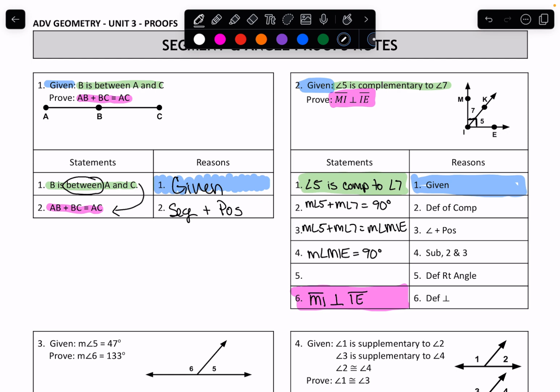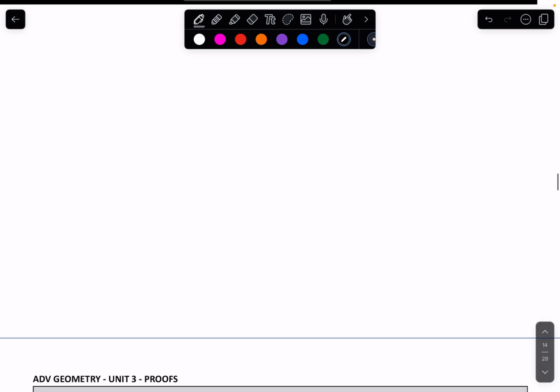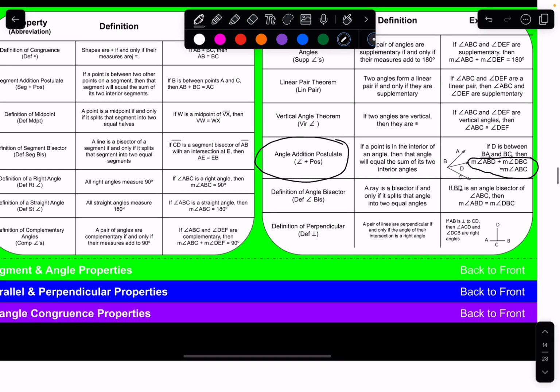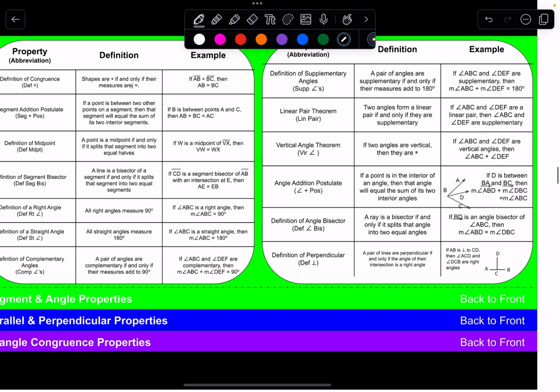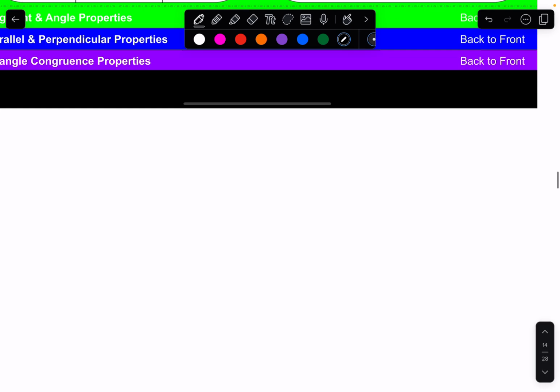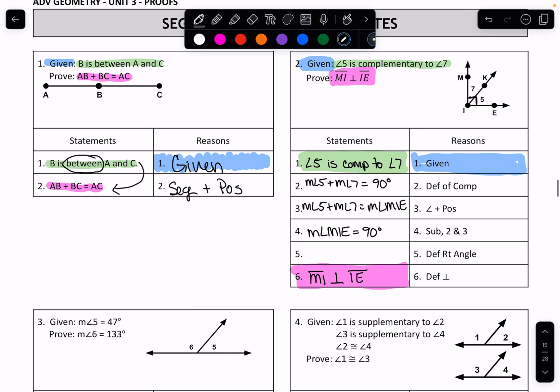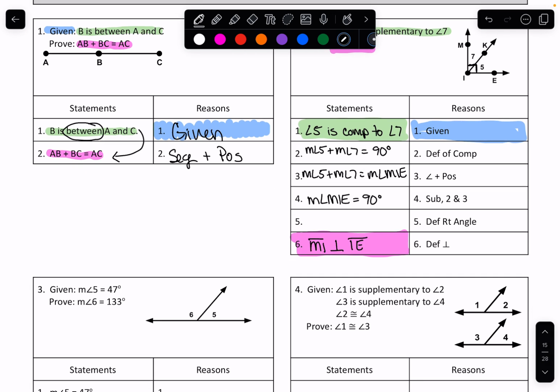Then definition of a right angle. Let's see what it says. It's over here. And it says that it's a right angle if it's 90. So that also works in reverse. We're told it's 90.